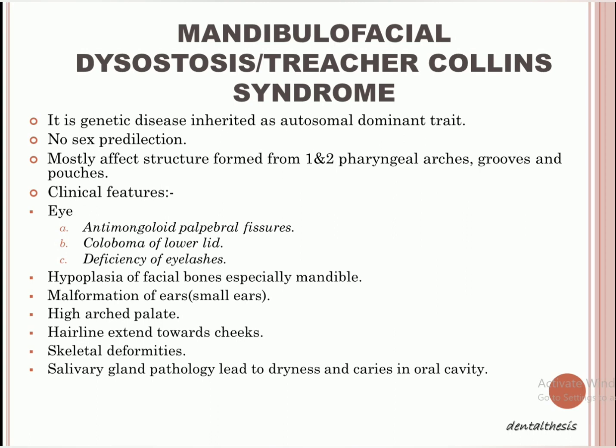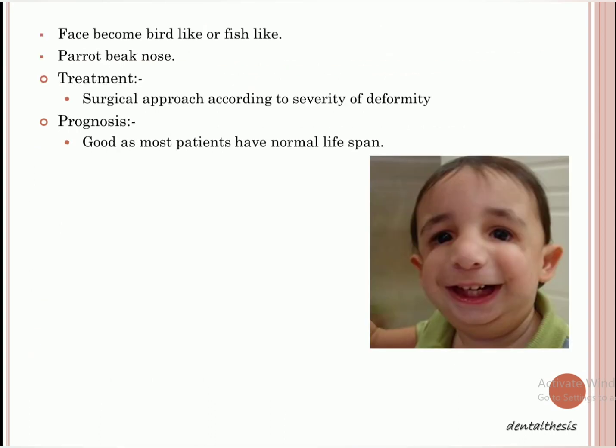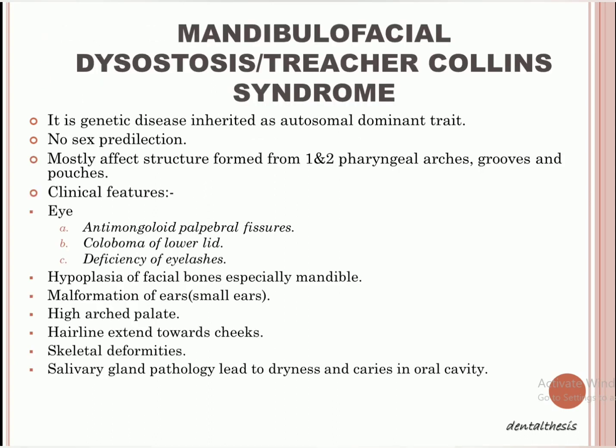Then we come to the clinical features. Firstly, if we talk about the eye, in the eye we have three characteristic things. One is the antimongoloid palpebral fissure. Antimongoloid palpebral fissure means there will be a downward slanting of your eyelids, right? Like you can see in this picture that in this boy, there is a somewhat downward slanting of his eyes. Secondly, we come to the coloboma of the lower lid.